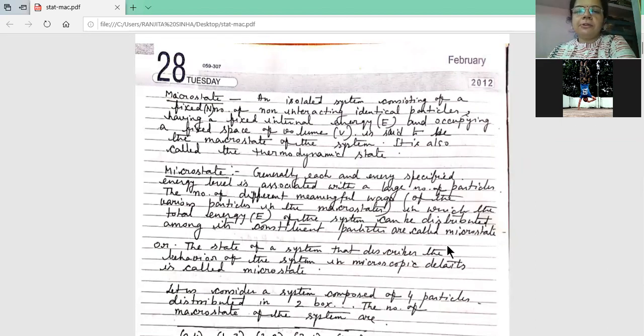And the microstate is the number of different meaningful ways in which the total energy of the system can be distributed among its constituent particles. So the possible number of arrangements of a macrostate is the microstate.